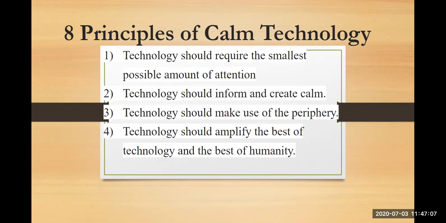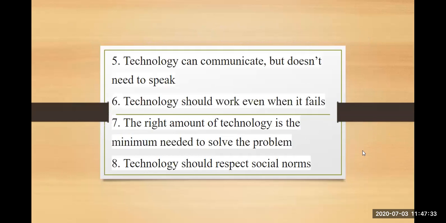So you should take care in the fourth principle that there should be a proper balance of technology, where every technology will be amplified at the best level, as well as it should be the best of humanity. It should be designed from the perspective of the people for whom you are designing. You should avoid going for high level designing. You should make your system simpler so that it can communicate with people easily. Okay. Let us move to the next, that is your fifth.